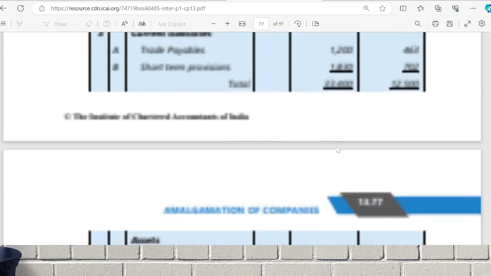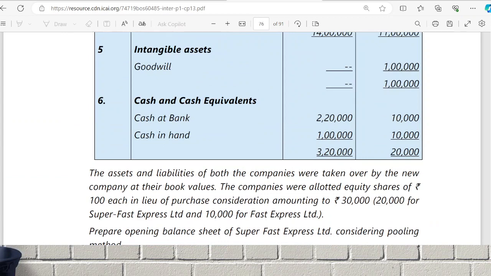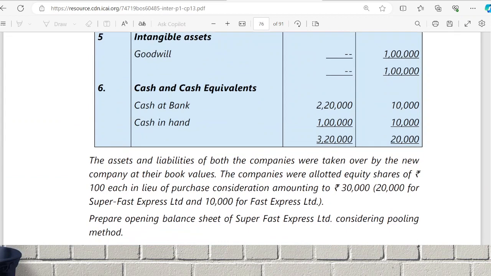20,000 and 10,000 are given as they are. Purchase consideration, prepare which one? The opening balance sheet is given. All assets and liabilities are taken over at what value? Book value. Allotted equity shares of how much? 100 each in lieu of purchase consideration amounting to... actually it is not rupees 30,000, it is 30,000 shares.